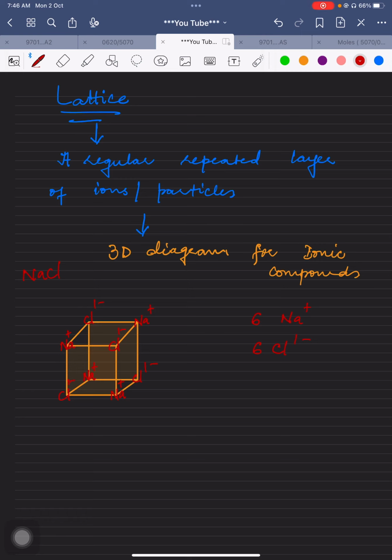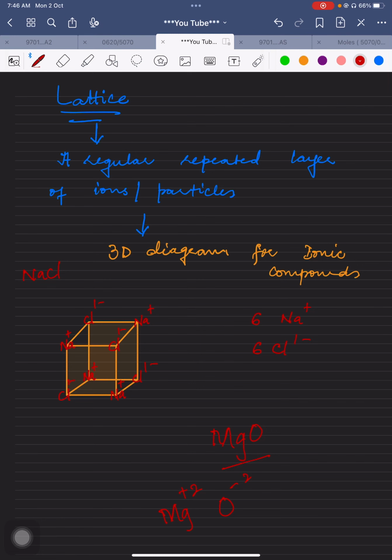You should know how to draw it, and you can draw the same structure for magnesium oxide, where magnesium will be 2 positive and oxide will be 2 negative.